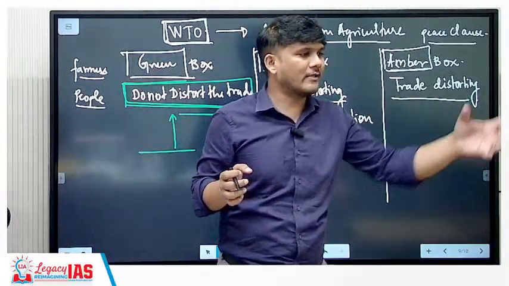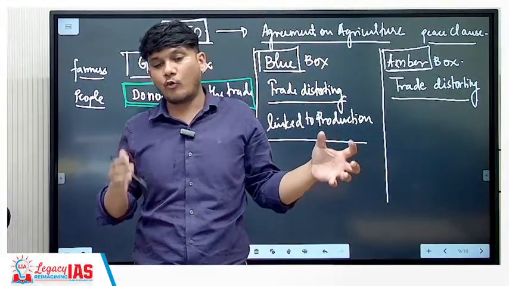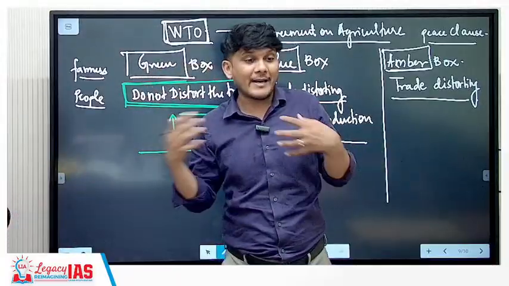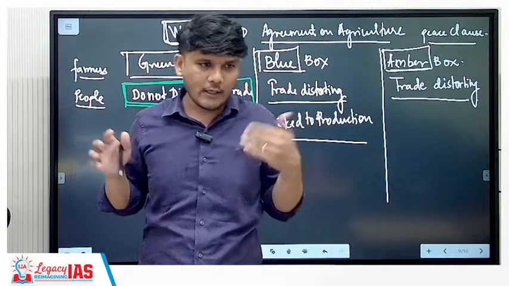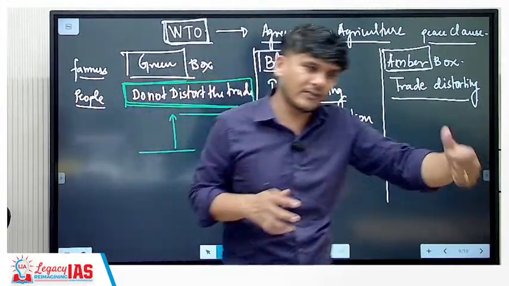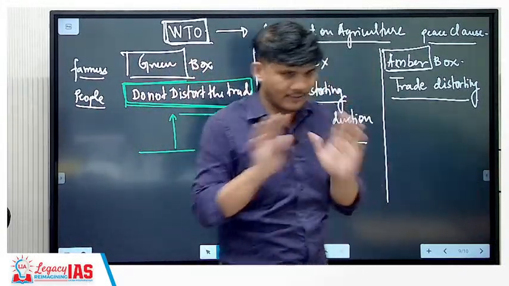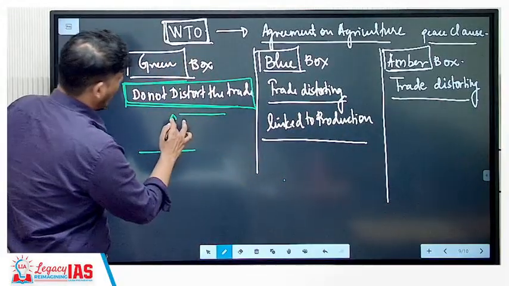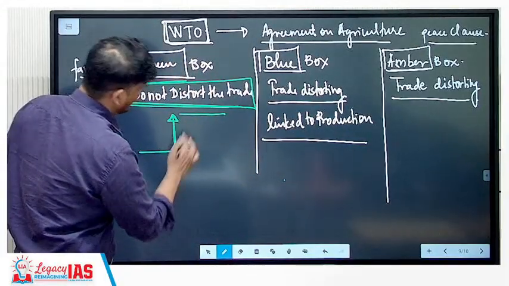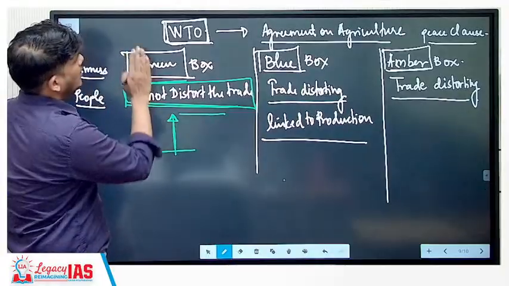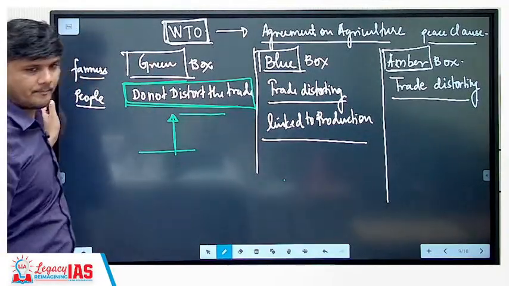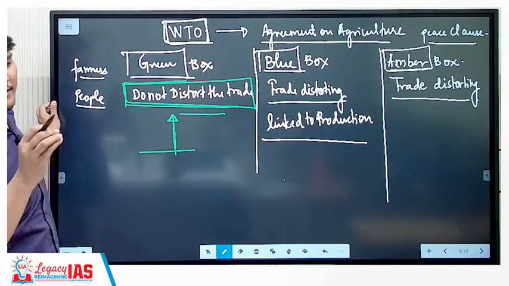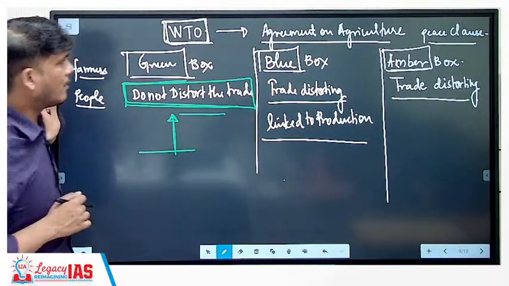There is one student who has just joined the class, and one student who was already there for 2 months. So I might be required to give some extra classes to this new student. This is not an additional thing. This is simply to compensate the losses of the previous classes. That's all. Because you are compensating for the backwardness of the agricultural scenario, WTO says such subsidy will not distort the trade. It will simply bring everyone to the same footing.